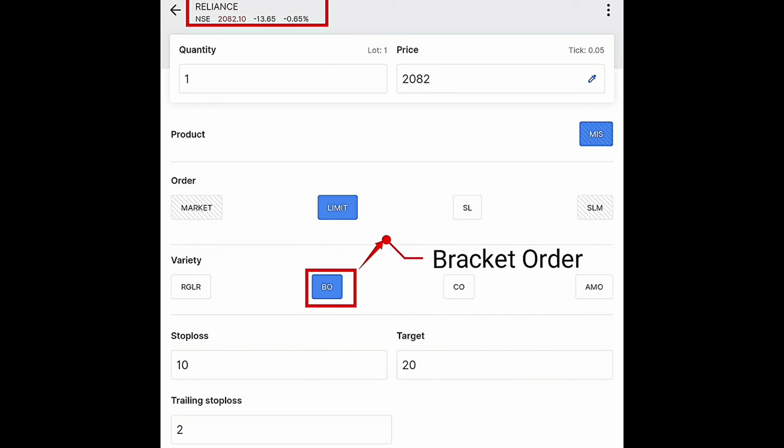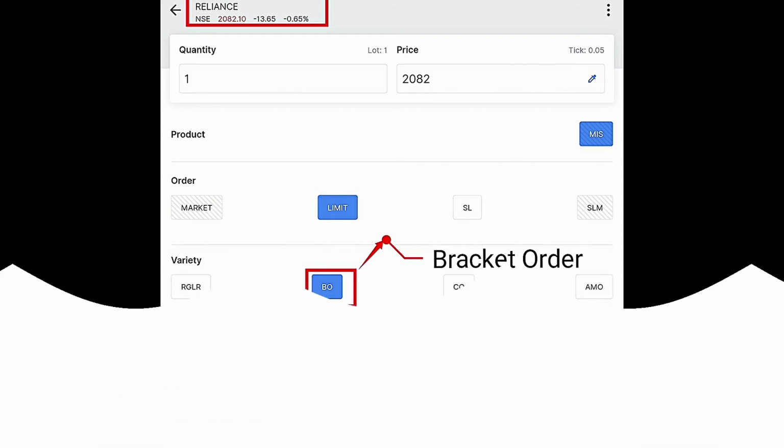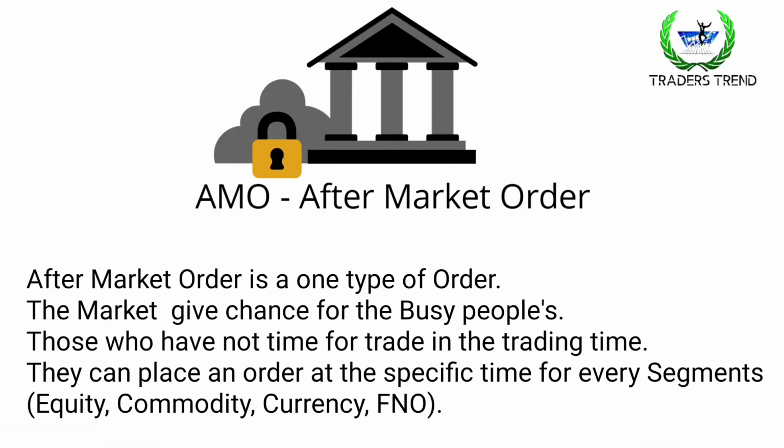And the next one is after market order. After market order is one type of order. This order gives a chance for busy people, those who cannot actively attend the trading session. Then they can place orders at the specific time for every segment. There are so many segments we already discussed. The first ones are equity, commodity, currency, futures and options. There are specific times. Let's discuss.